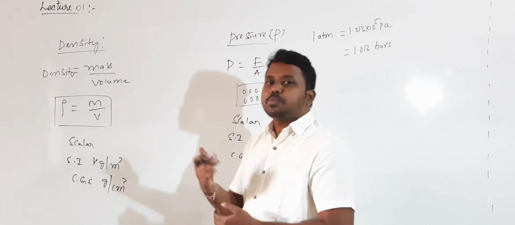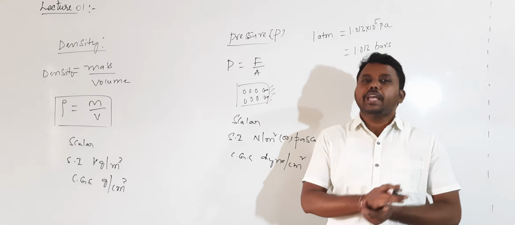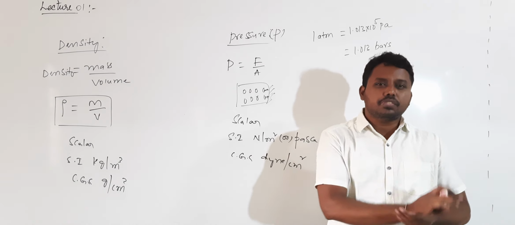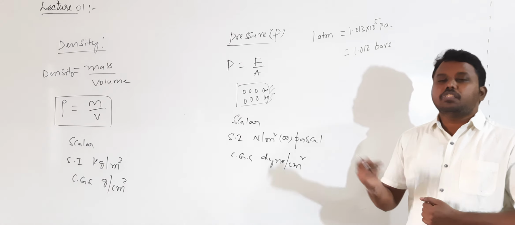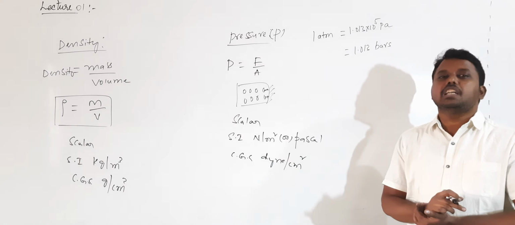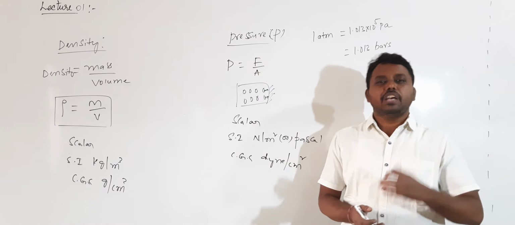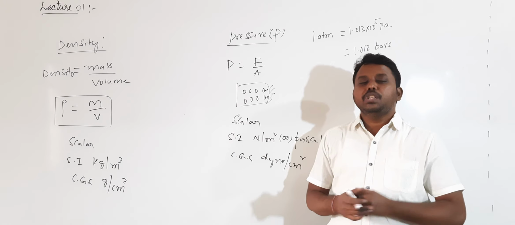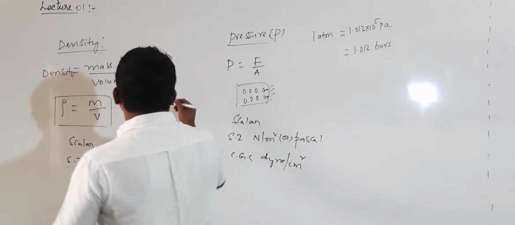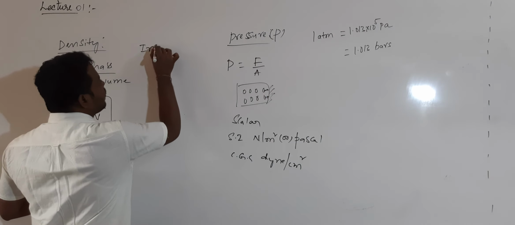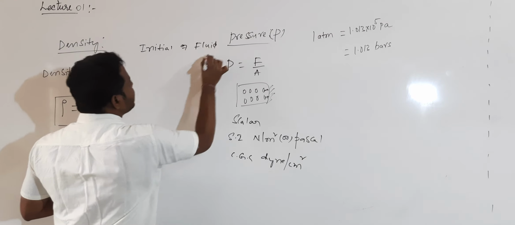Whenever the density of the fluid is more, inertia is more, and that fluid cannot move easily. To make that fluid flow, we need to apply more force. Whenever the density value is less, what happens then? The fluid can flow easily because inertia is less. Take the example of water and air. Which one can easily flow? Air, because of less density. Which one cannot easily flow? Water, because of more density. So density is the measurement of which one now? Inertia of the fluid. Okay? Inertia of fluid will be decided by density.